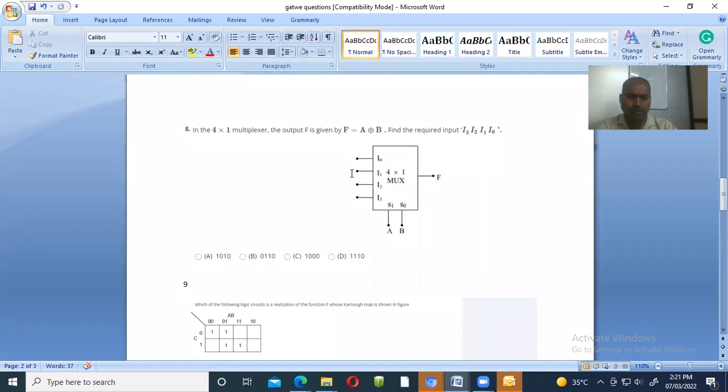For that purpose we write 0 1 1 0, right? If it is given to this, we get the output F, because F is nothing but A XOR B. So your answer is 0 1 1 0.